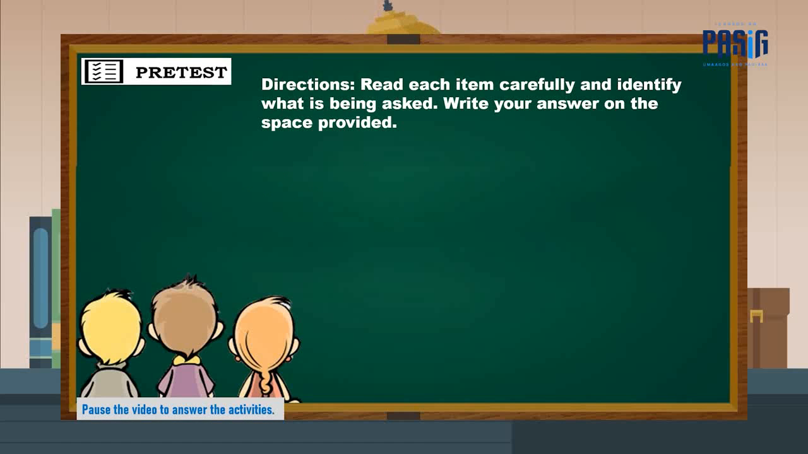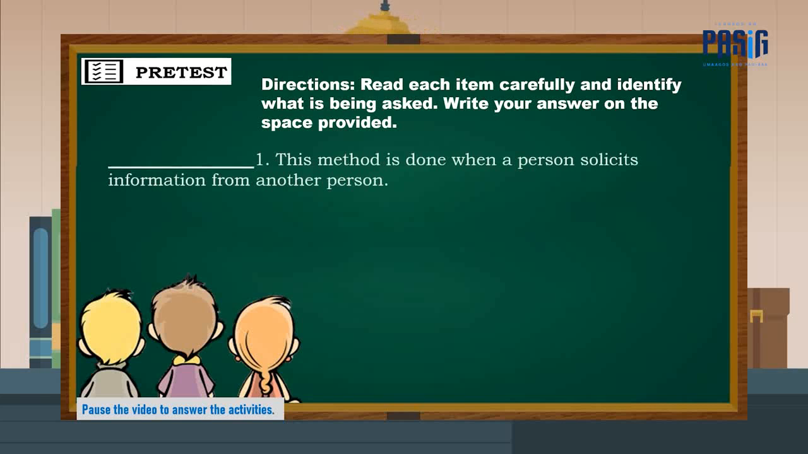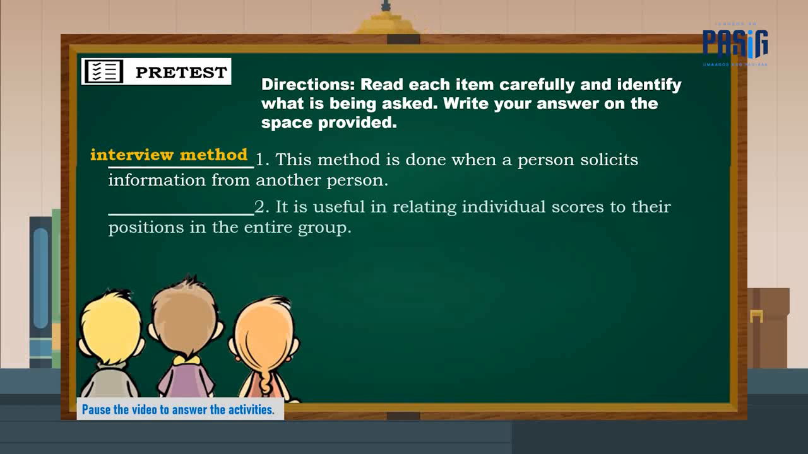To measure your prior knowledge about the lesson, let us answer the pretest. Directions. Read each item carefully and identify what is being asked. Write your answer on the space provided. Number 1. This method is done when a person solicits information from another person. You have 3 seconds to answer. The answer is interview method.